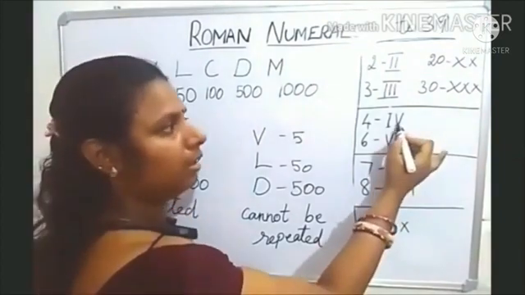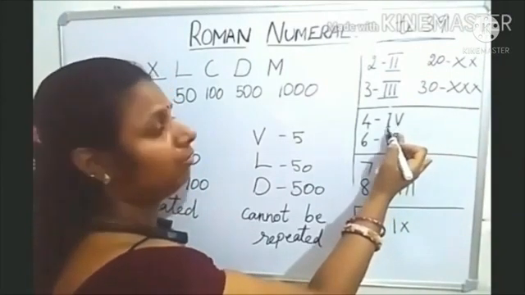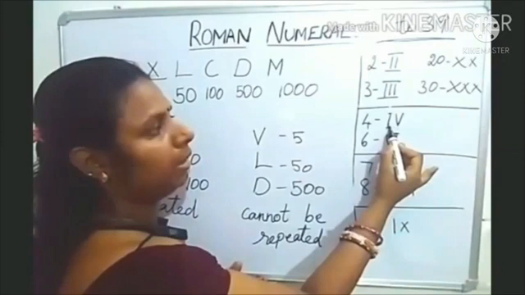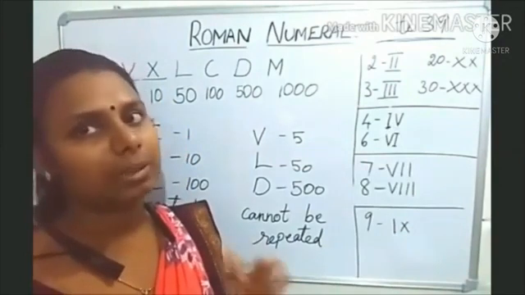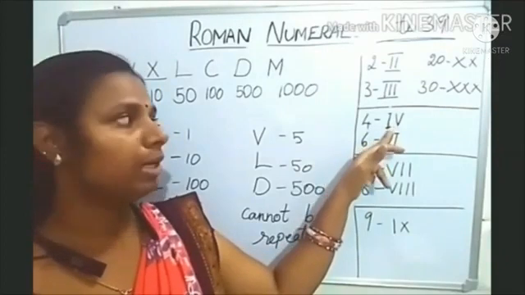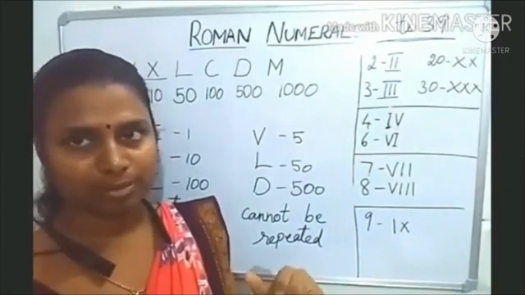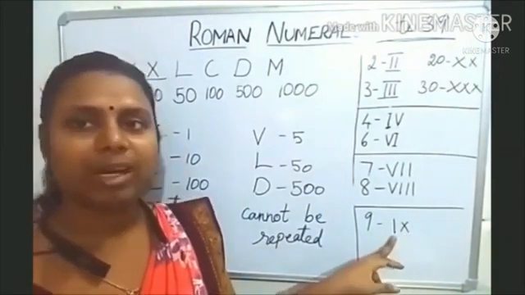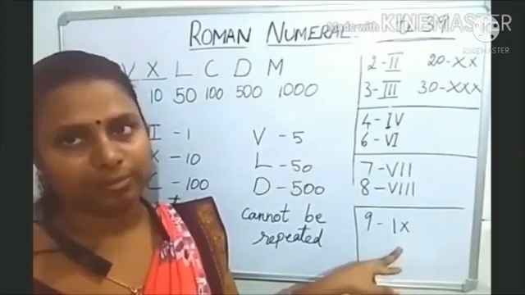See, I is written to the left of the big number. Here I, V. V is the big number. The value of V is 5. The value of I is 1. So of course 5 is the big number. So if any number is written to the left of the big number, that must be subtracted. Have you understood? For example, 9: from 10 we have subtracted 1, that is 9.